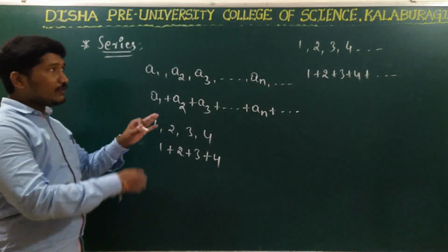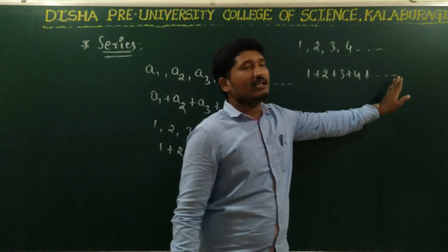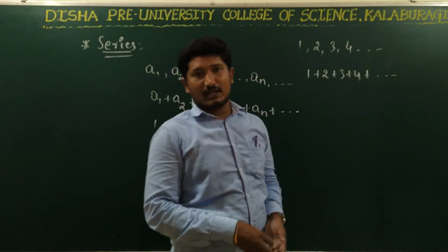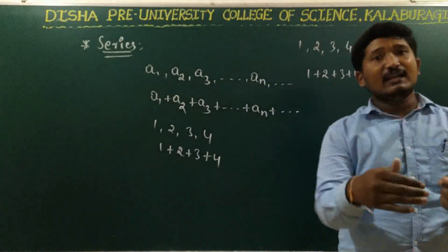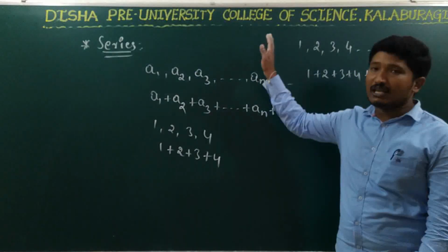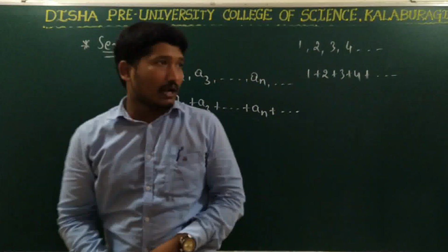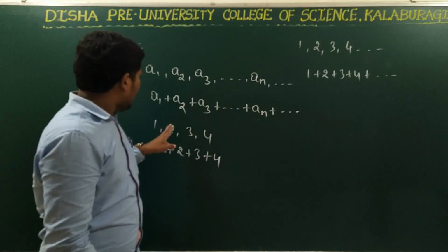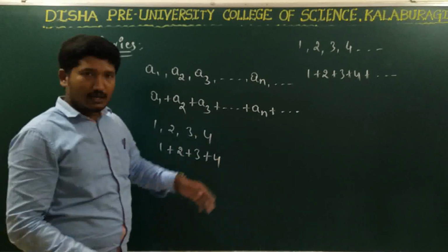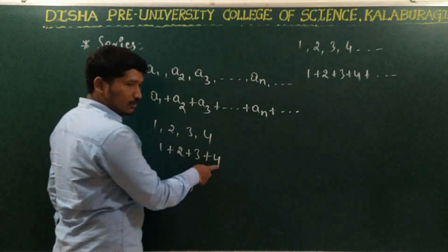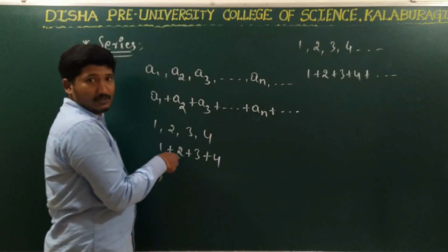If the sequence is infinite, then the series will also be infinite. It depends on whether the given sequence is finite or infinite. And see here, we have taken the sum of all the terms. This indicates the series.